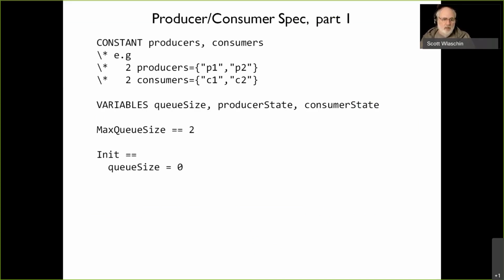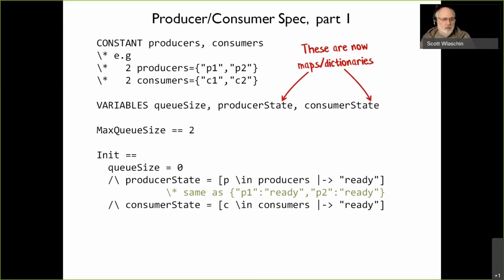That's the same. Initialization is slightly different. So let me just take you through this. These are now a dictionary or a map, a bunch of key value pairs, where the key is the producer or the consumer, and the value is the state of that producer or consumer. So when we do something like this, what we're saying is for every producer, assign the value for that to be ready. If you're used to Python or something, it's the same as that little bit of code underneath. P1 is ready, P2 is also ready.